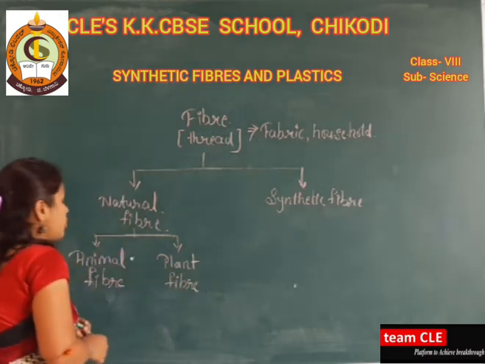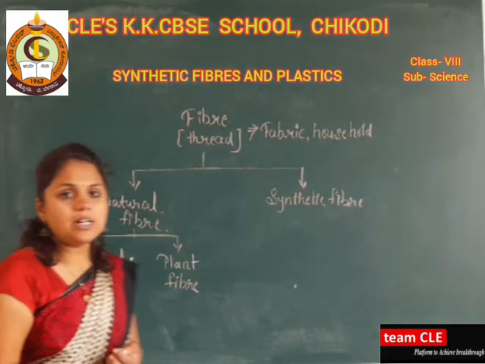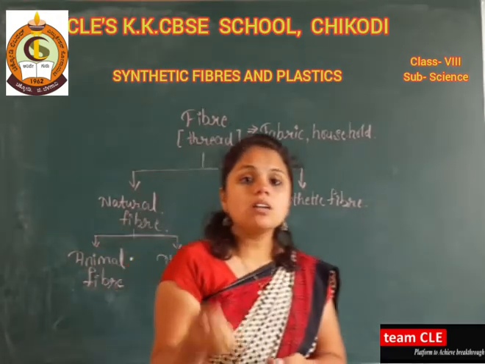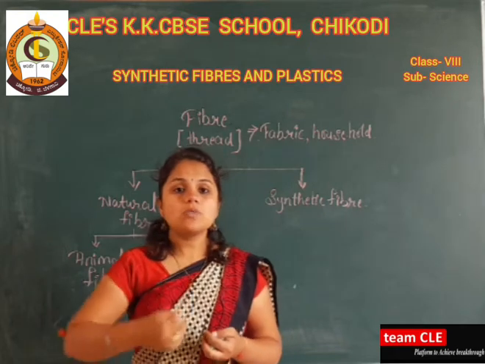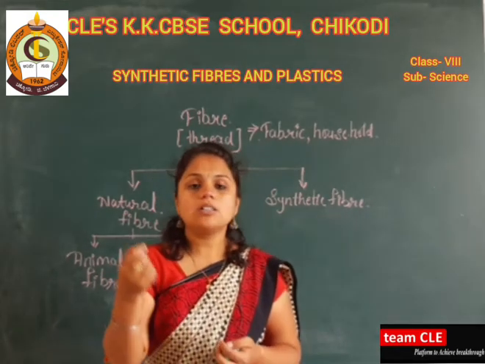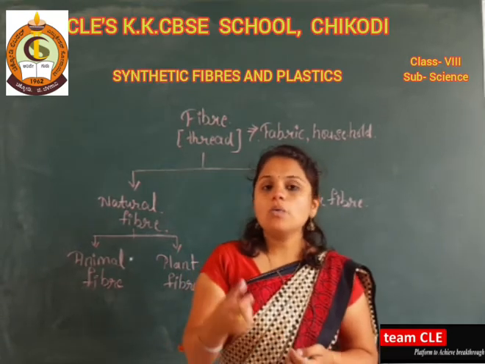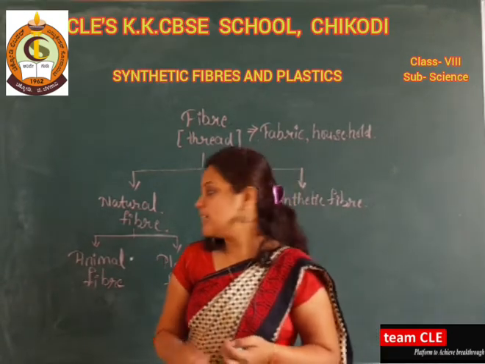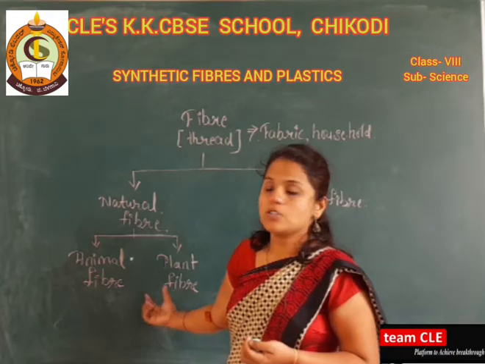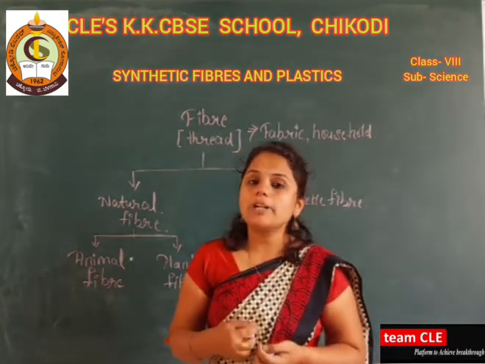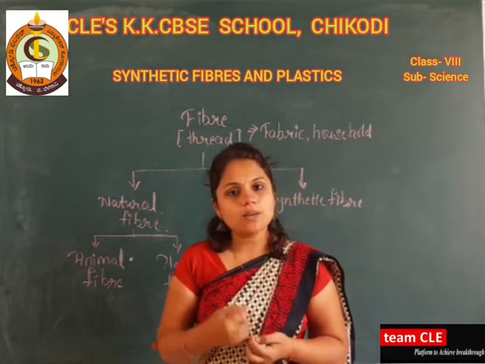Can you give me examples of animal fiber? Have you used clothes which are made up of wool, or clothes made up of silk? Which type of example is it? It is animal fiber. The clothes which are made up of cotton, which example is it?